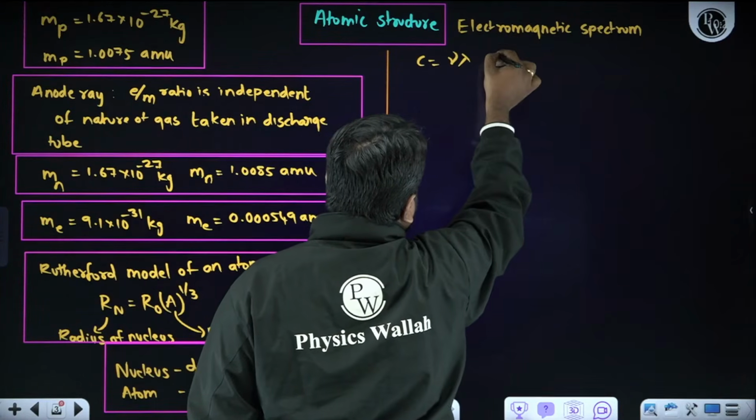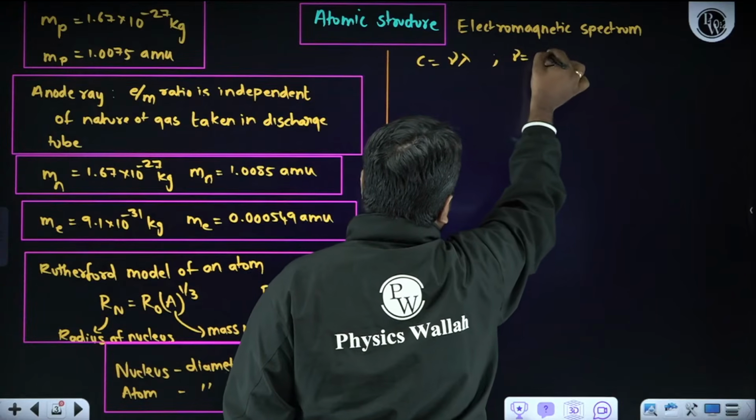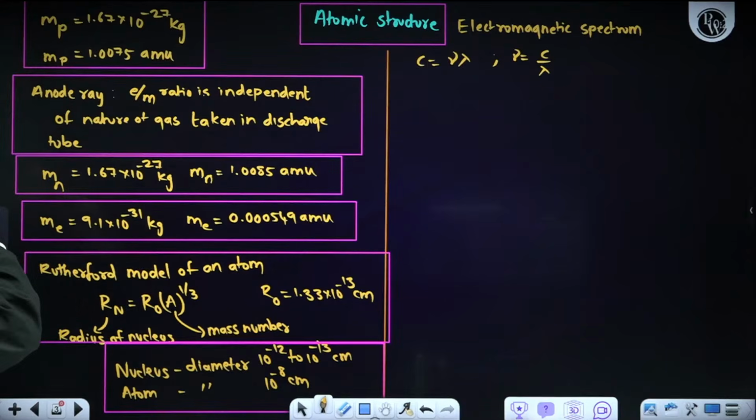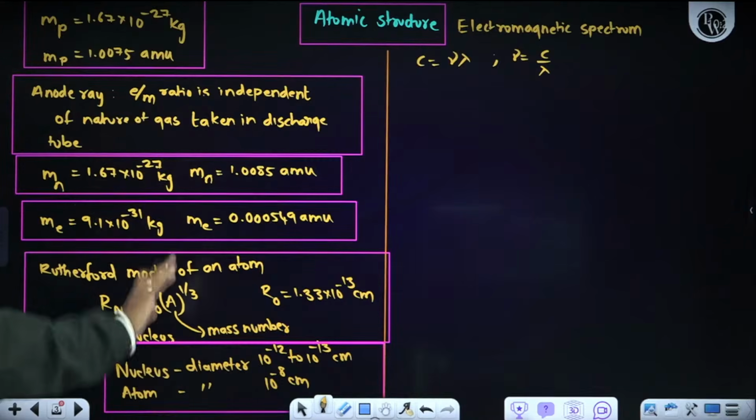Otherwise, we can also write it as nu is equal to c by lambda. Or else lambda is equal to c by nu. Anything, we can rearrange and write.